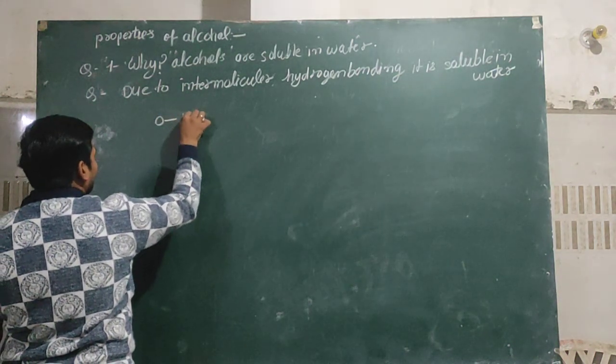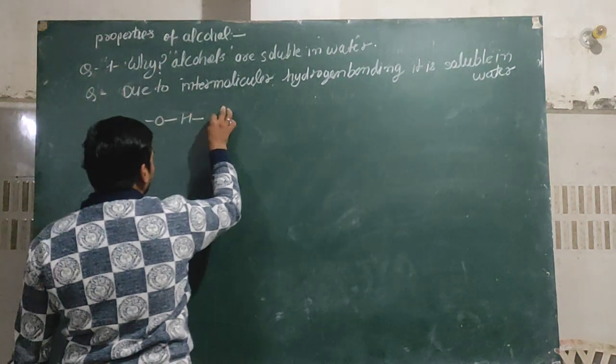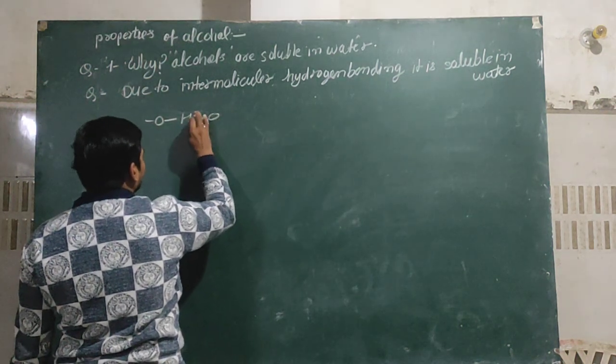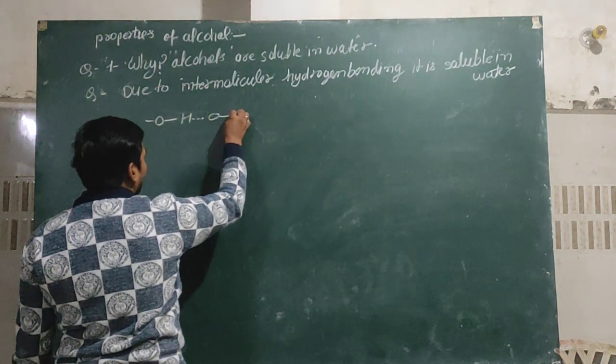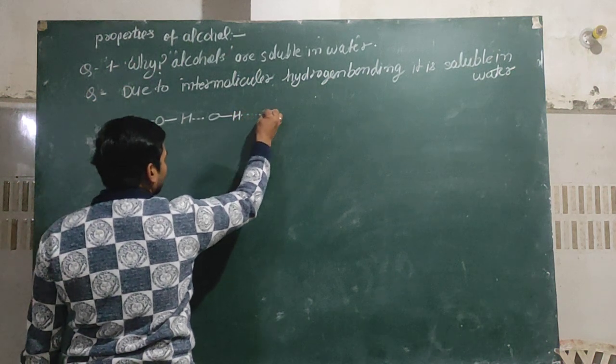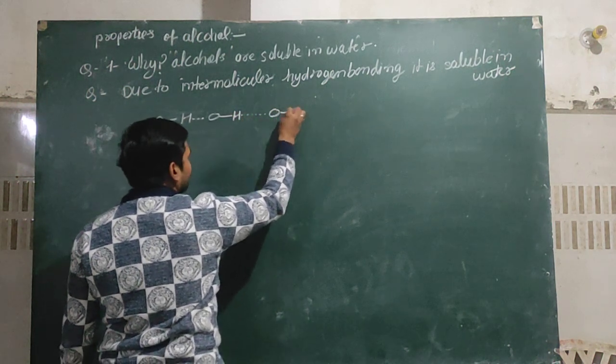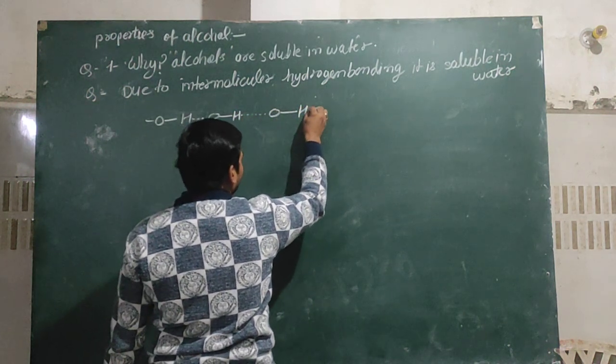Oxygen, hydrogen, hydrogen, oxygen, hydrogen.